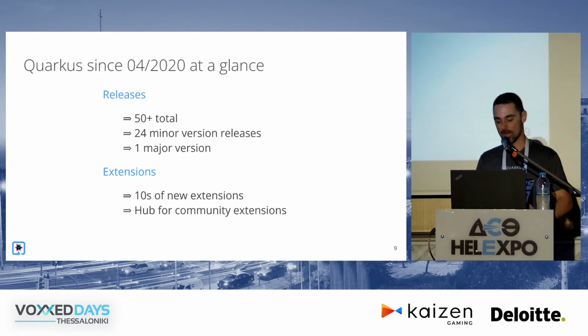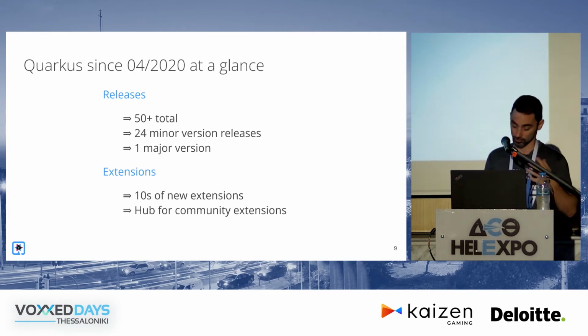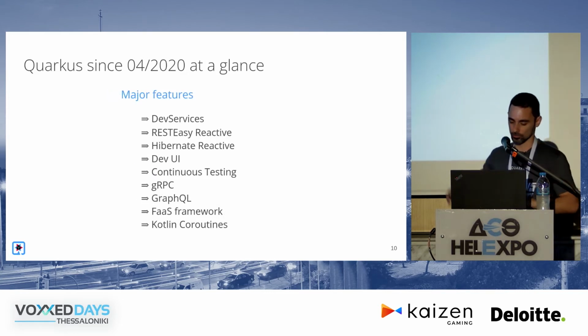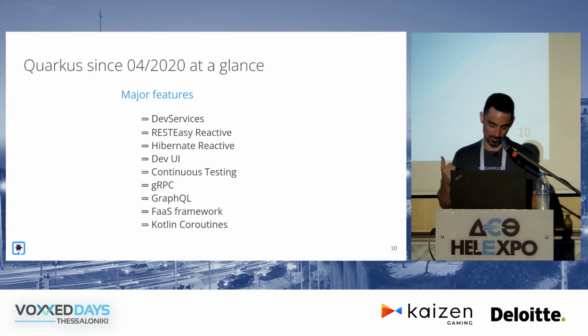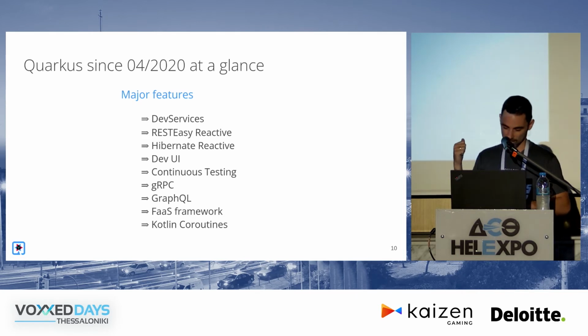They warranted the changes. And in terms of functionality, we've added tens of new extensions, so a bunch of new functionality, and we also made a hub where all of you who are interested in creating Quarkus extensions can do so very easily and publish them and make them available in a super easy manner to the whole Quarkus community. Now, I'm going to go through a list of some of the most major features that we added. Hopefully we'll see some of them during the demo.